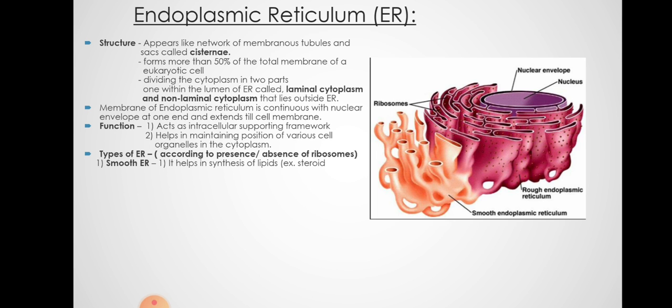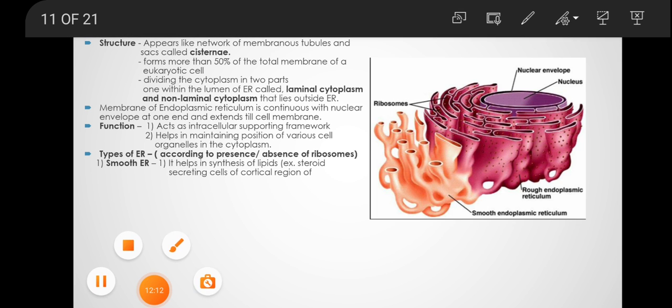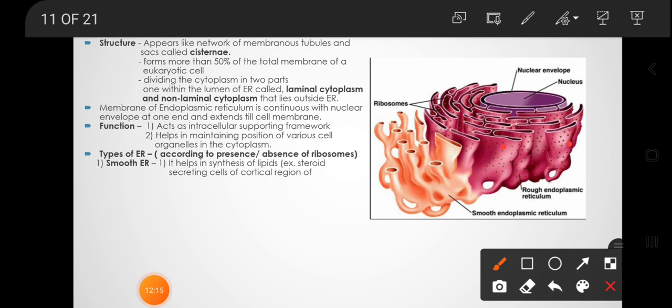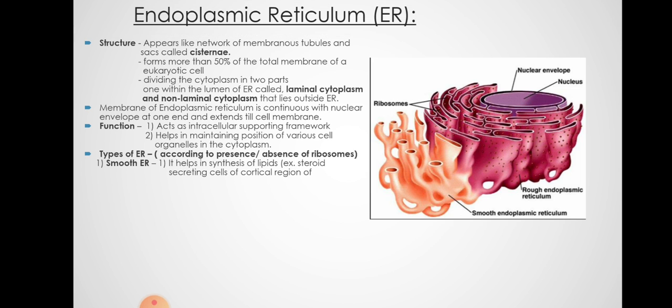There are two types of ER, smooth ER and rough ER. Now here you can see the rough ER has ribosomes studded on it, and smooth ER has no ribosomes on the outer wall. Smooth ER has very important functions: synthesis of lipids like steroid hormones in the cortical region of the adrenal gland, detoxification of drugs in liver cells, and storage of calcium ions in muscle cells.